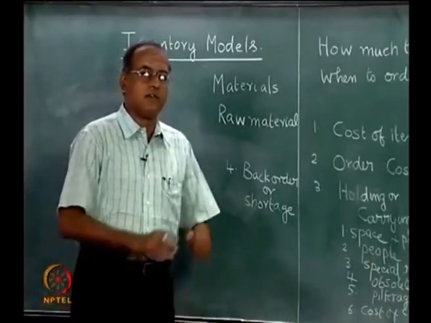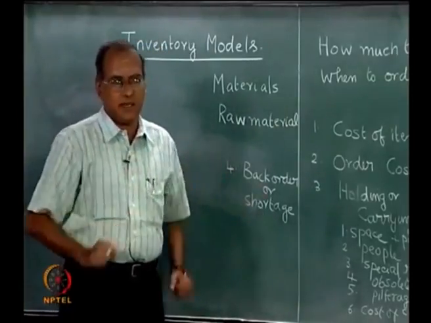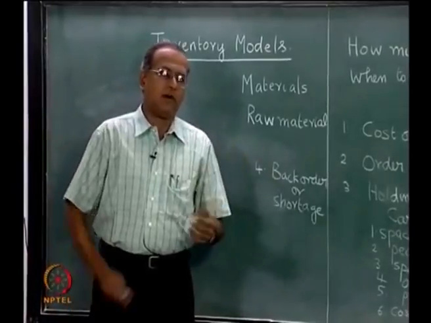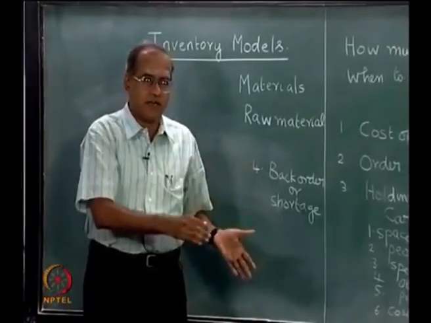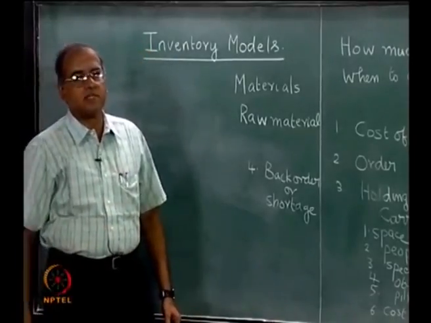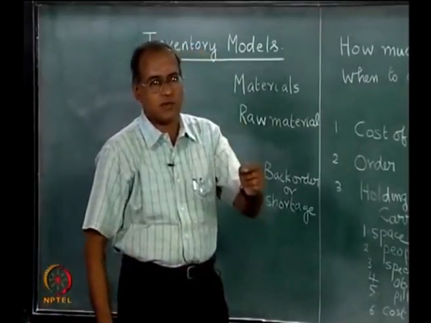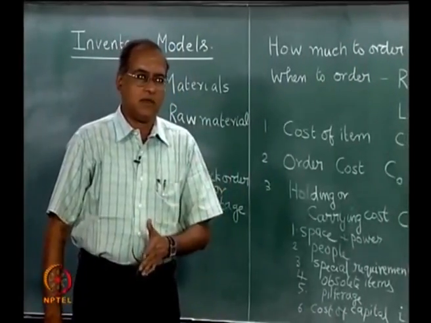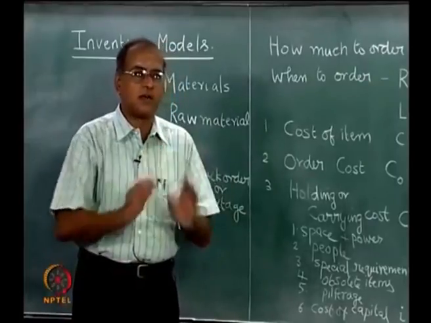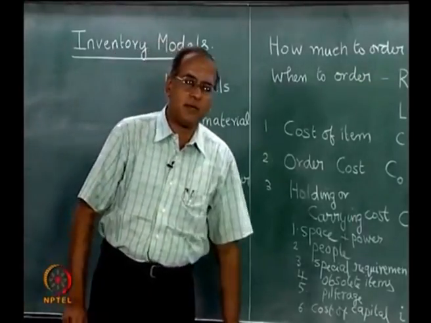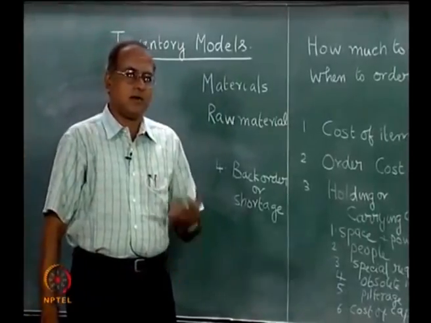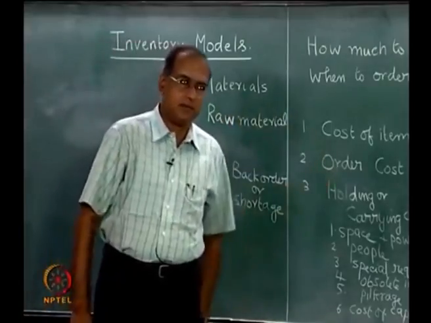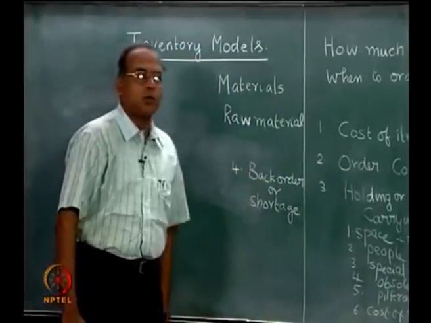Now, therefore, we will not be able to produce it on Friday, say. Now, if the due date for the product that is to be made on Friday is Friday, which means we will not be able to deliver it to the customer on Friday. So, there will be a delay. Now, that delay is ordinarily called shortage. We have not been able to meet the due date or the customer requirement for want of material. Now, this can be handled in two ways.